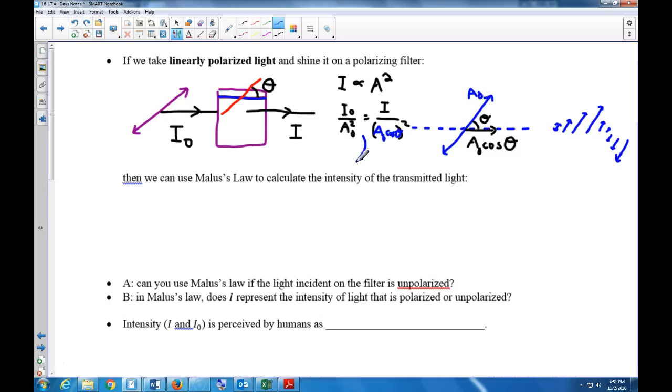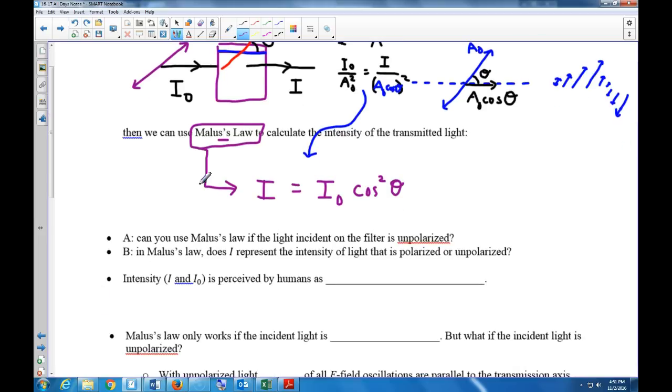And if you take this and you simplify, what do you get? You get the transmitted intensity. I can leave this as an exercise for you. It is the original intensity times the cosine squared of theta. This is called Malus's Law. One of those fun words where you have an S apostrophe S. Oh, those are so much fun.